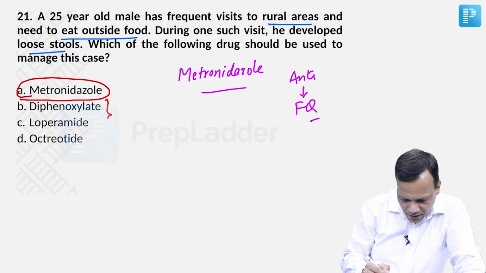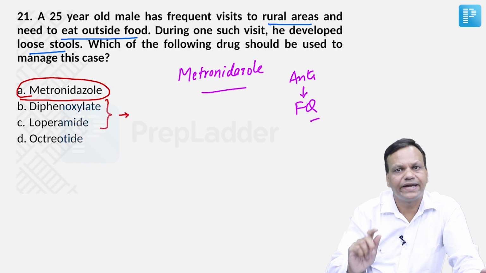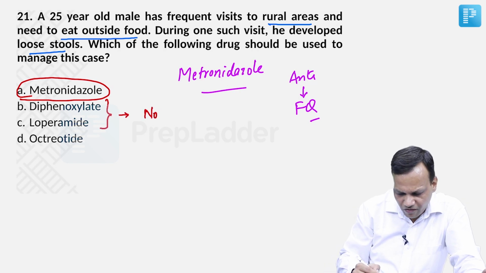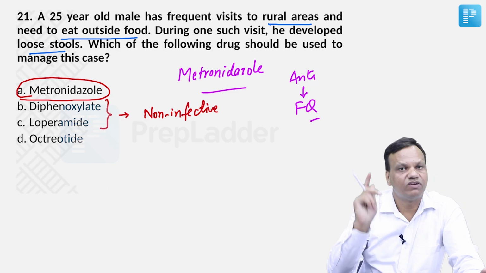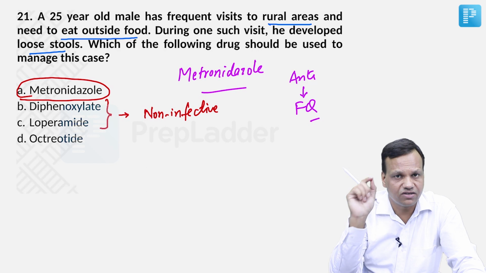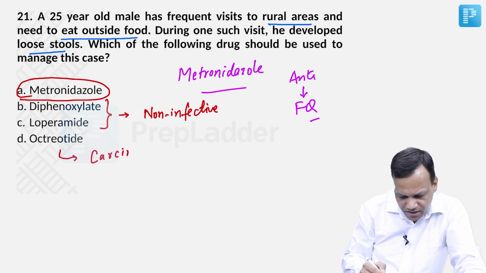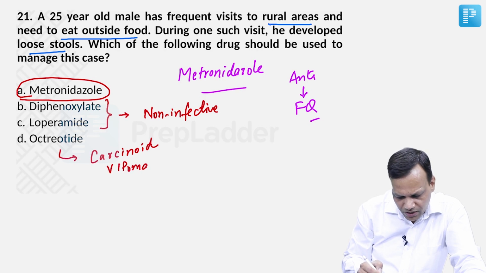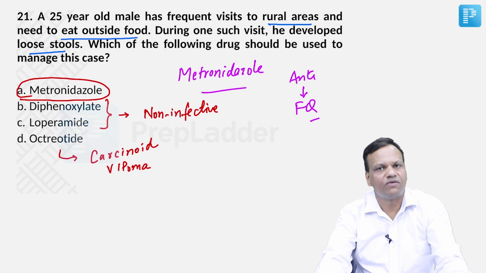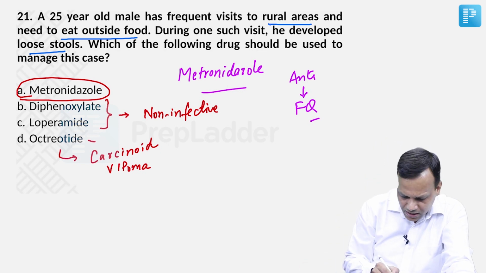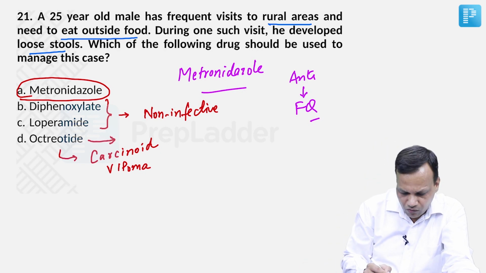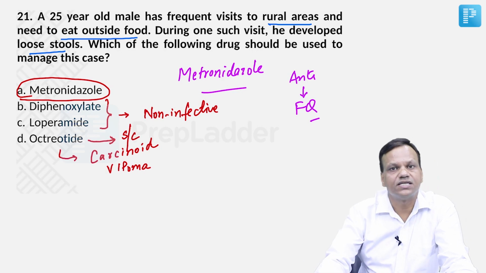Diphenoxylate and loperamide are anti-motility drugs. They are indicated only for non-infectious diarrhea. They are only for non-infective diarrhea. They are contraindicated if it is infection. And octreotide is used for conditions like carcinoid syndrome, VIPoma. They are not used for routine cases, only for severe cases like carcinoid syndrome and VIPoma. In particular, octreotide is not effective orally. We need to give subcutaneous injection.